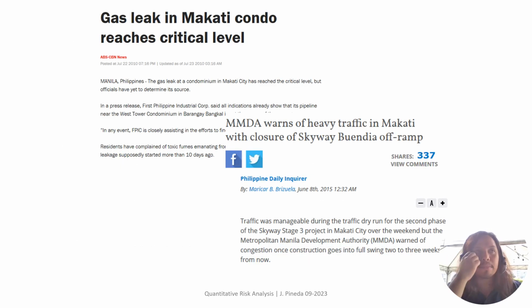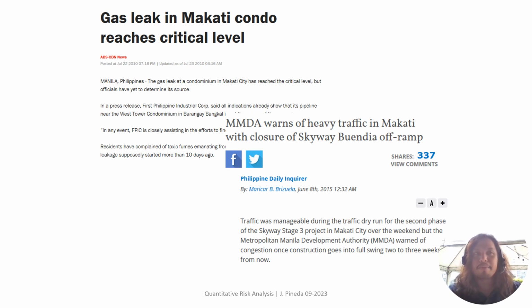So some of the news here include that there's a gas leak in the Makati condominium. That's near the area because it's in Evangelista, Makati. It reaches critical level, and then you have heavy traffic.